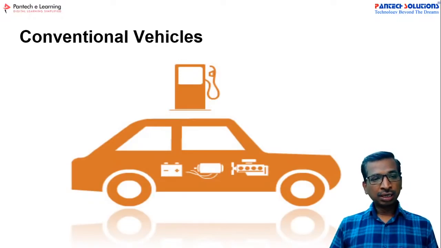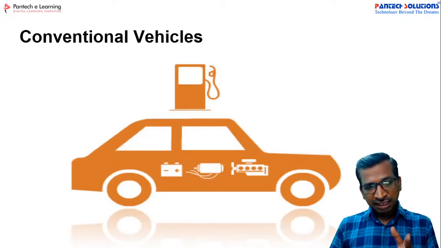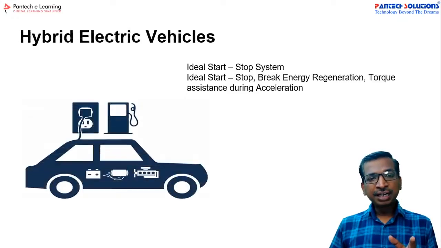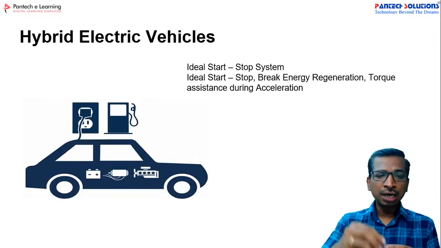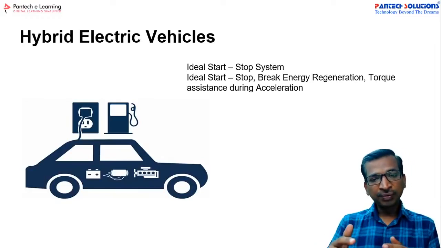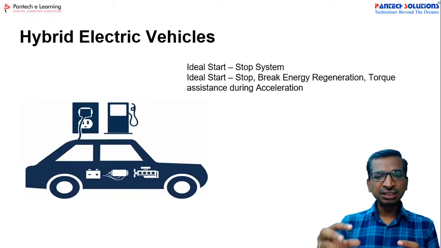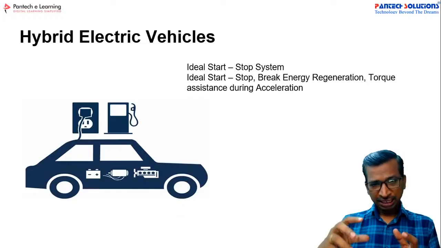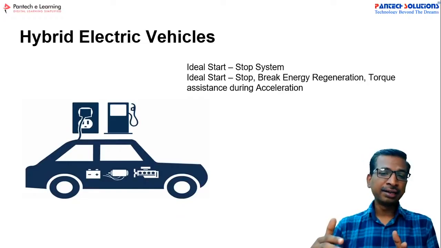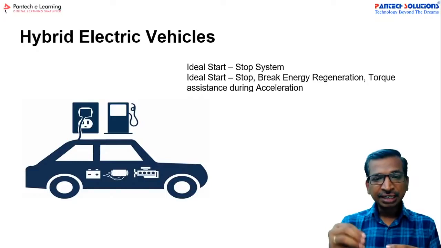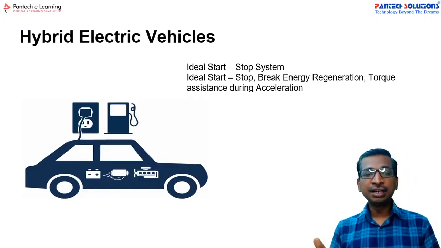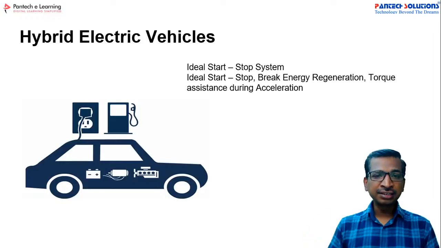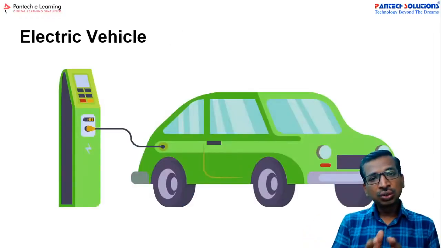domain. Earlier the conventional vehicle was there. Now the hybrid electric vehicle is there. In the hybrid electric vehicle, the electrical part is used to start and stop the vehicle, and for regenerative braking and torque assistance in some situations. But nowadays, due to technology advancement in power electronics as well as battery technology, the entire vehicle is converted to the electric vehicle part, right?